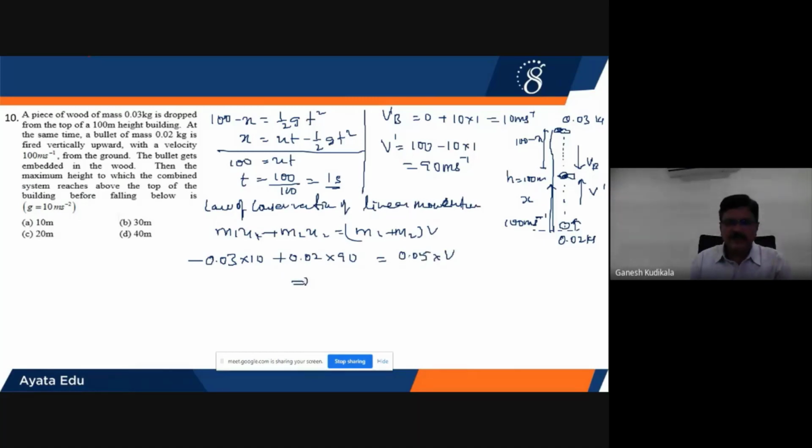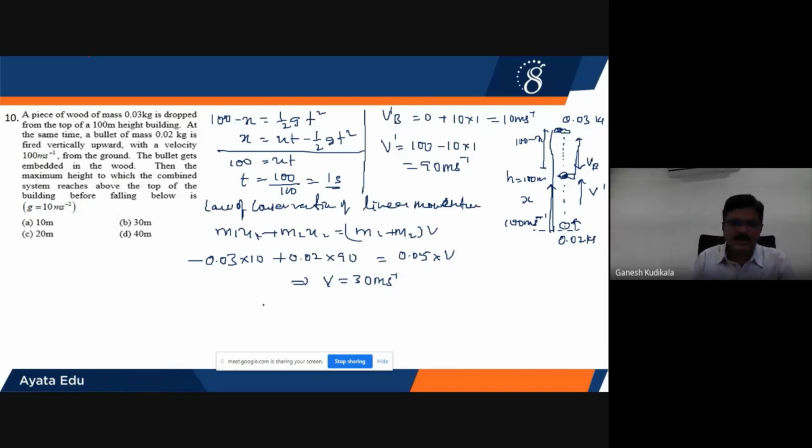On simplifying, the common velocity is equal to 30 meters per second. And since I am getting it positive, the combined system will definitely go along the positive direction, which is the upward direction.